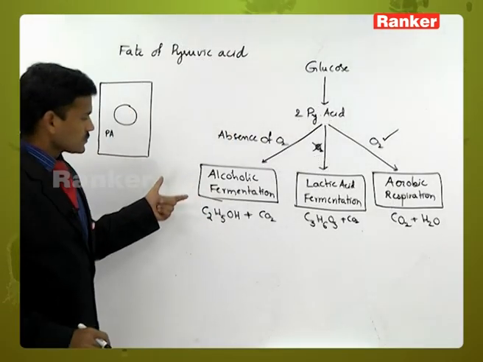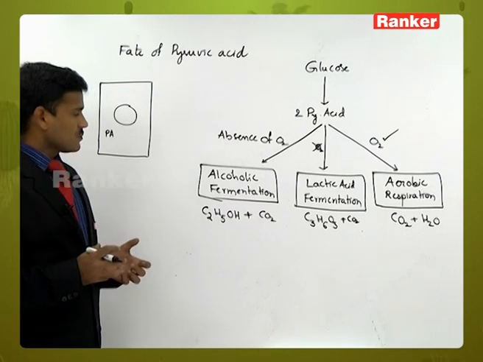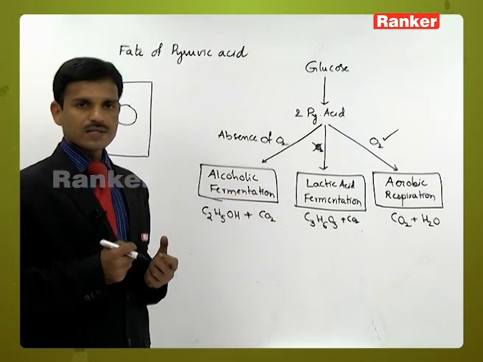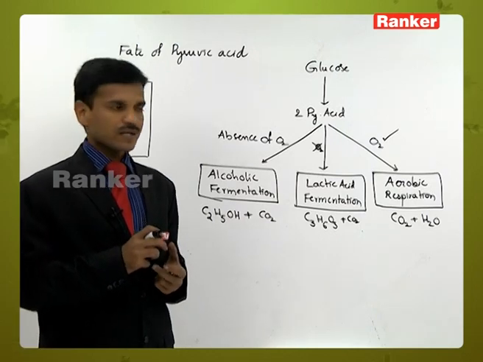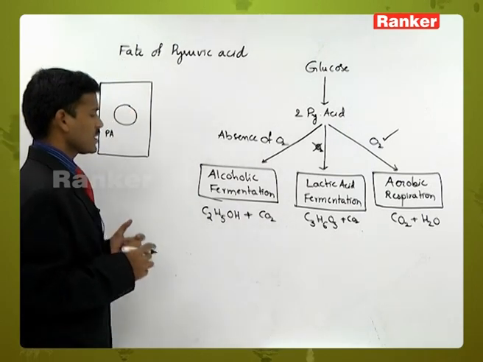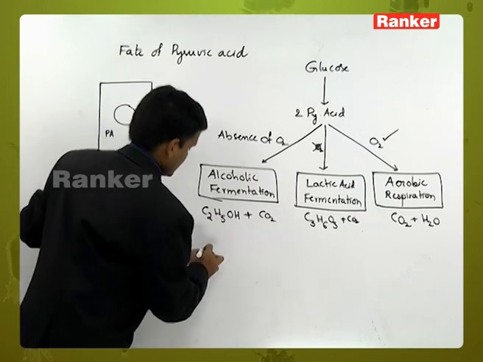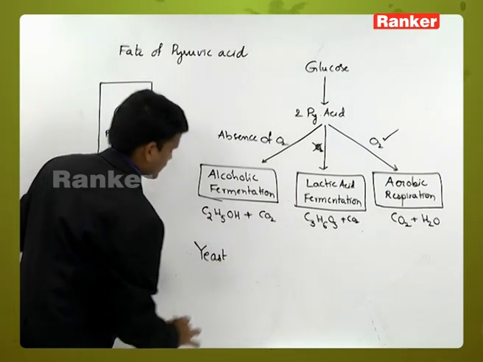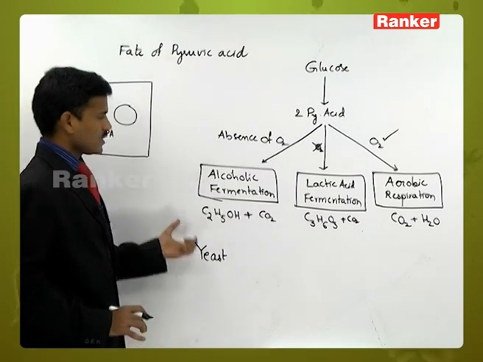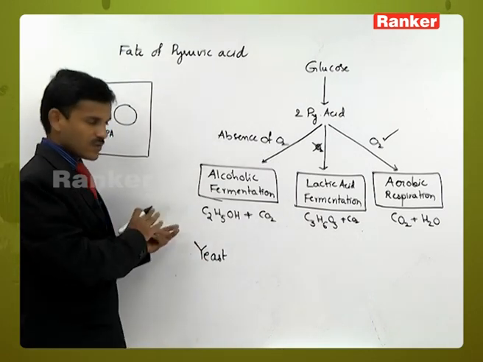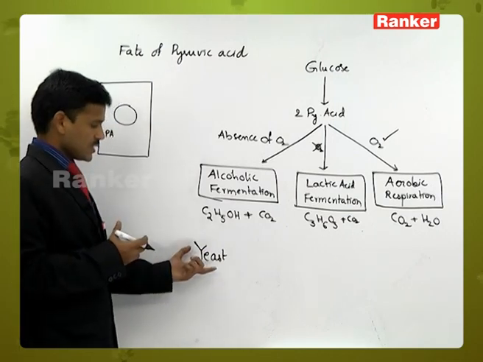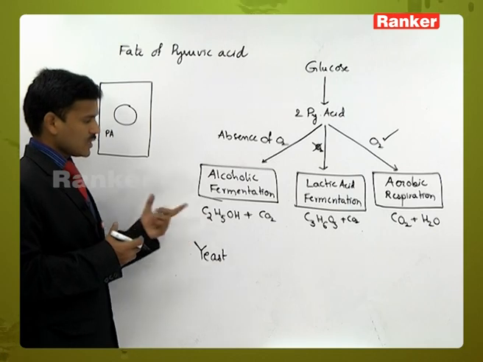Mainly in alcoholic fermentation, generally in the fermentation process, yeast and bacteria are involved. Yeast is involved in the fermentation process. The glucose is converted into alcohol. So in beverages also, yeast is used to produce ethanol.